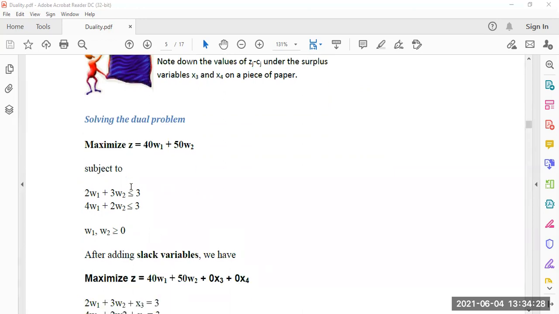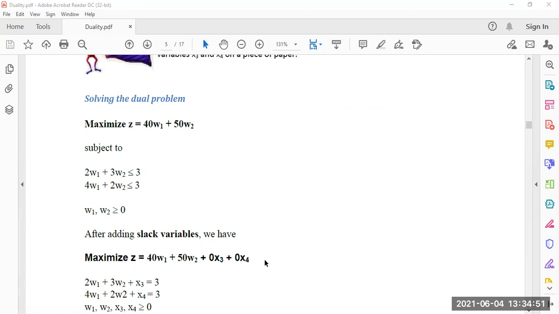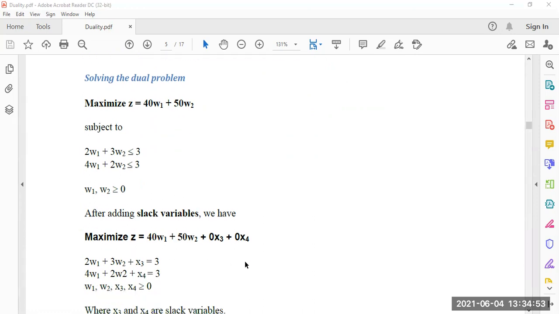Now here both of the inequalities are of less than or equal to type, and the problem is maximization. So we have to add the slack variables. So maximize z equals 40w1 plus 50w2 plus 0x3 plus 0x4, where x3 and x4 are the slack variables.